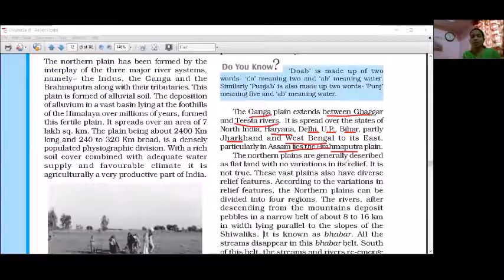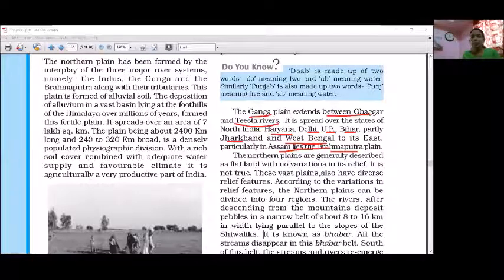The northern plains are generally described as a flat land with no variations in its relief. It is mostly said there are no variations in this relief, but it is not completely true. Some variations are also there. What variations are there? Look here. Generally, it is said there are no variations on the northern plain, but it is not true. And what is true, we'll see.